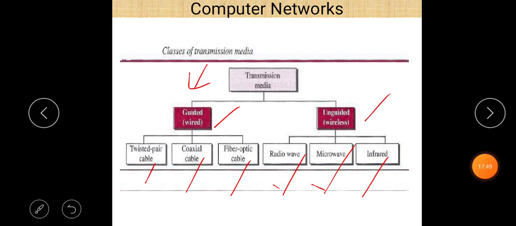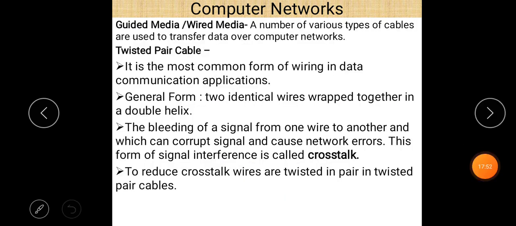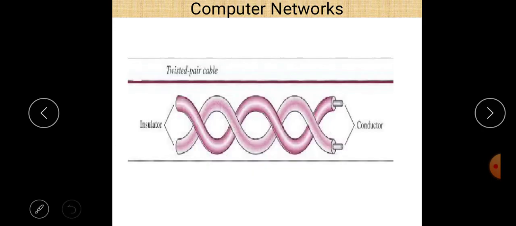So let us talk about these one by one. First of all, twisted pair cable. As the name suggests, it is the most common form of wiring of a cable. Let us see its diagram first. You can easily understand: these are the twisted pair cable, and you can see that two cables are there, connected to each other and twisted also. This is the conductor, and this is called the insulator.